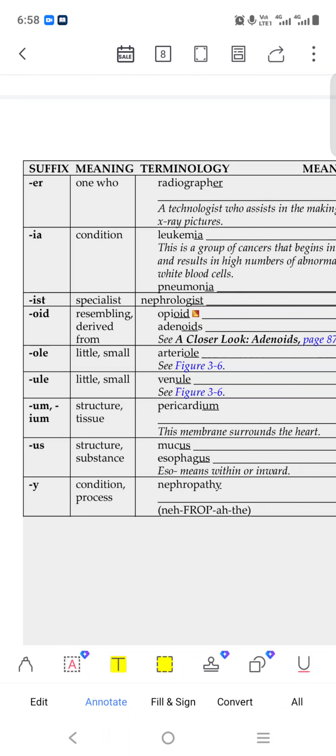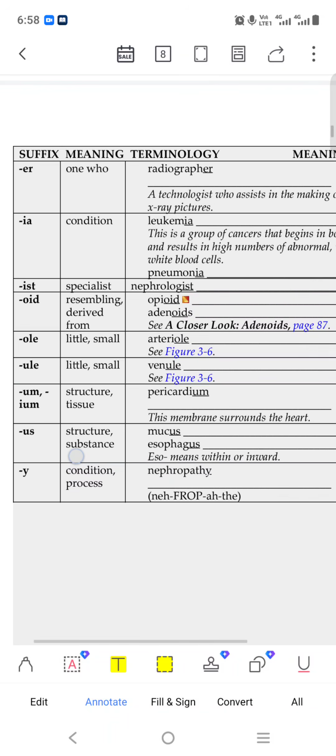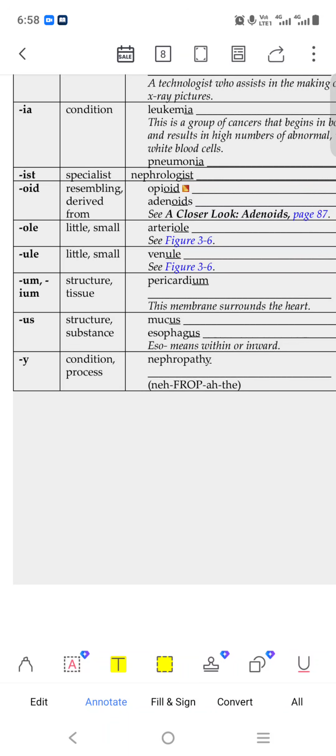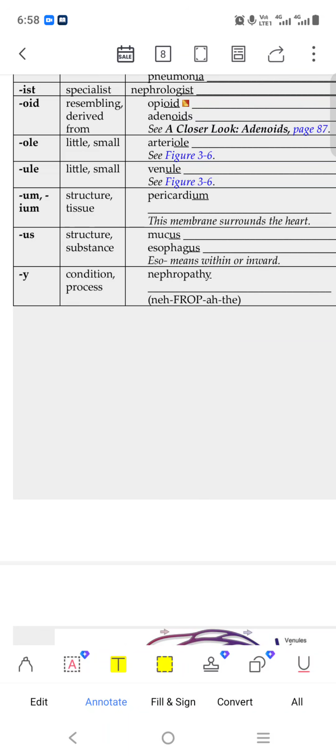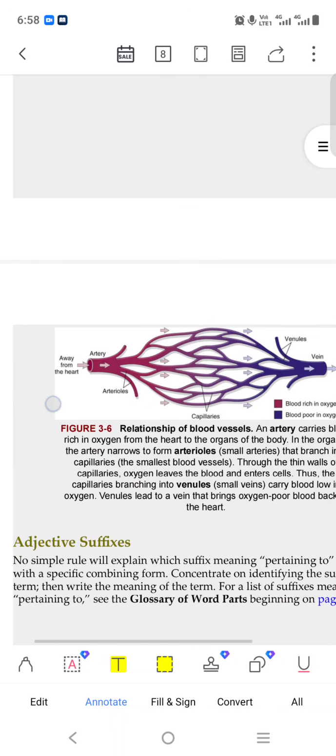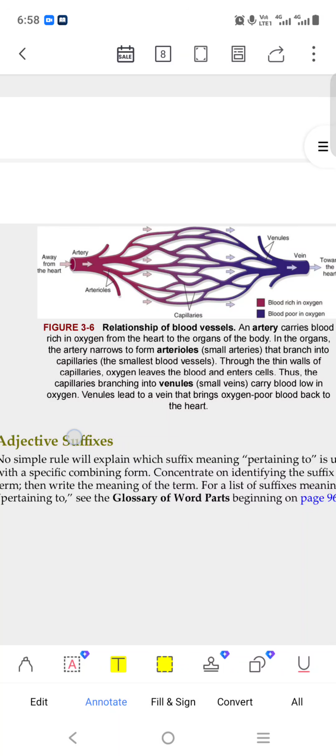It is a drug. Adenoid gland. Okay, and arteriole, venule. Just see these words only. Pericardium, the surrounding area of the cardiac. Mucus means it is a base. This is an exercise. Mucus is like a soft fluid. Esophagus, you know the esophagus.